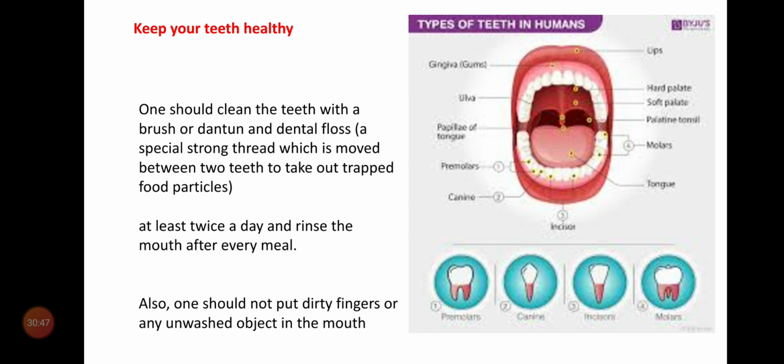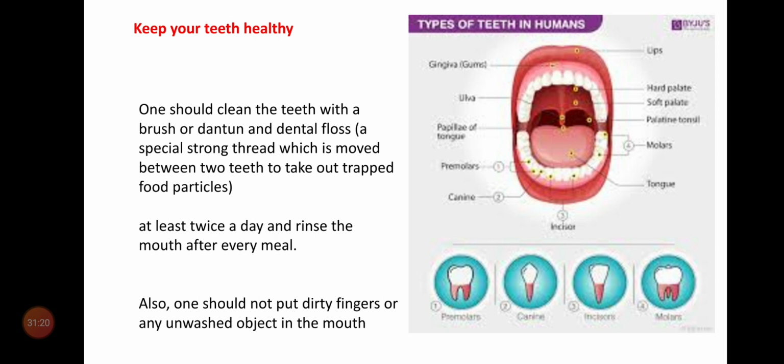If the teeth are similar in shape, structure and function, those are called homodont teeth. If the teeth are different in their shape, structure and function, these are called heterodont teeth. So, dentition, homodont teeth, heterodont teeth and different kinds of tooth and their functions, and how to protect our teeth, how the teeth are damaged.